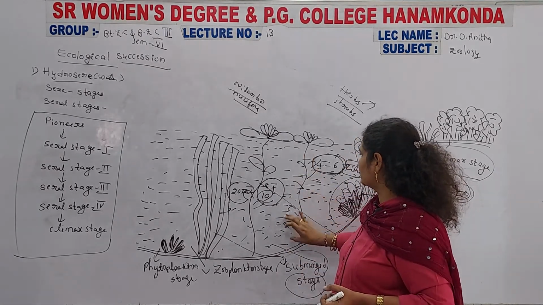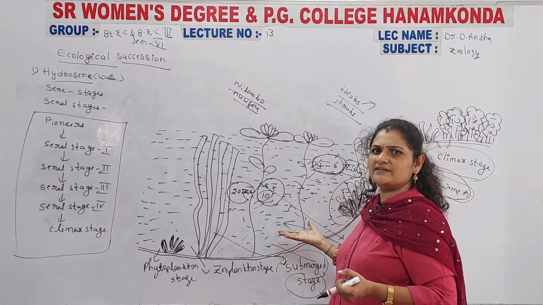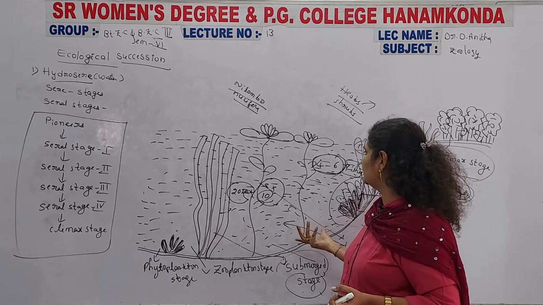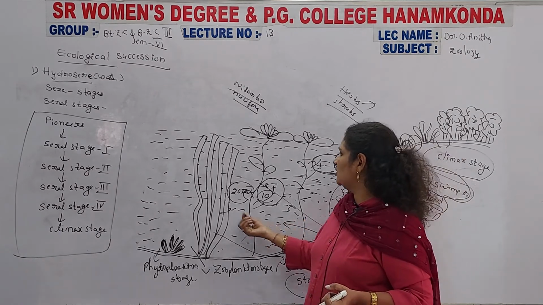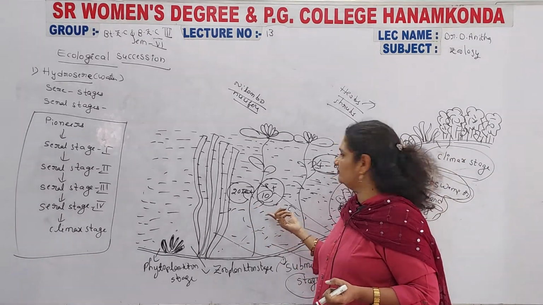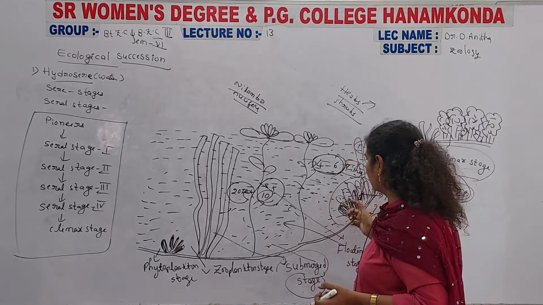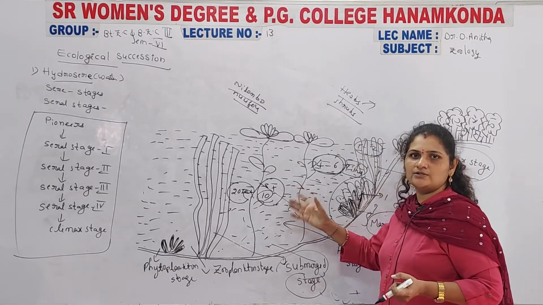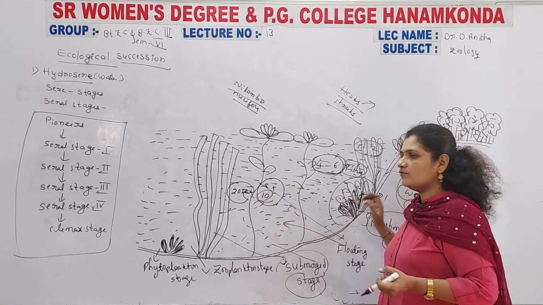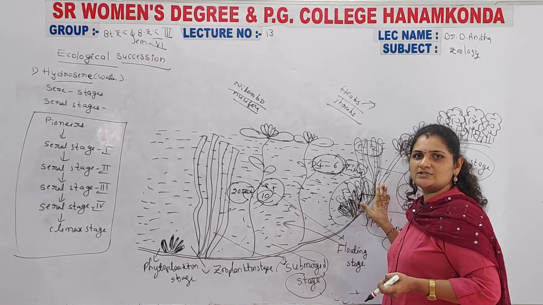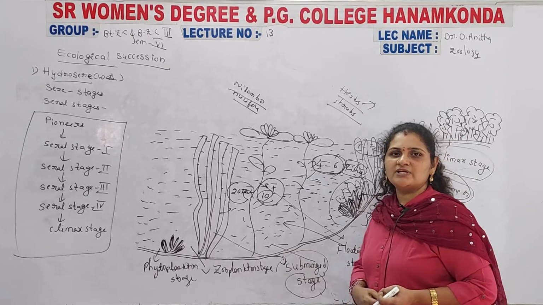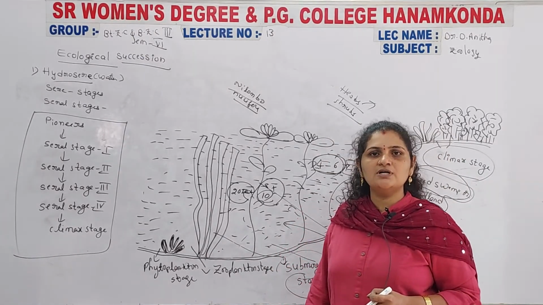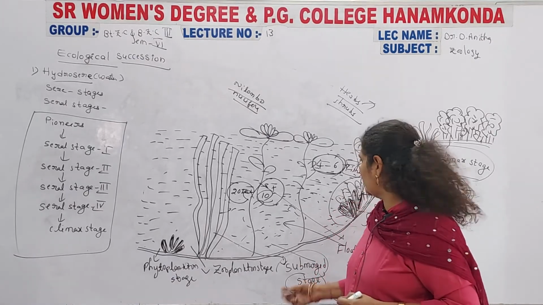Those flowers give accommodation to some other organisms, and at the completion of this stage, the depth of the water becomes 20 feet, then 8 to 10 feet, and 4 to 6 feet. Why? Because the organisms that accommodate on the surface of these floating plants die. The dead and decaying organic matter is again converted into useful nutrients by the decomposing bacteria.